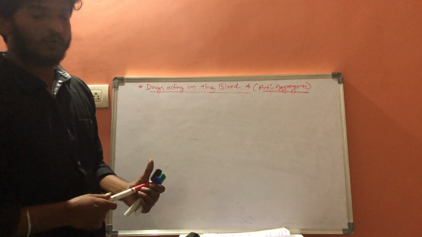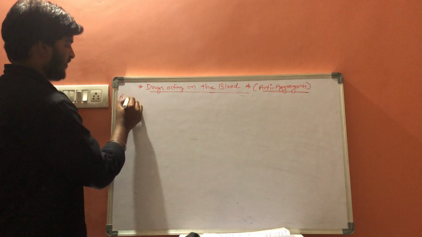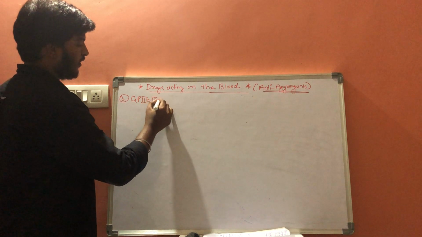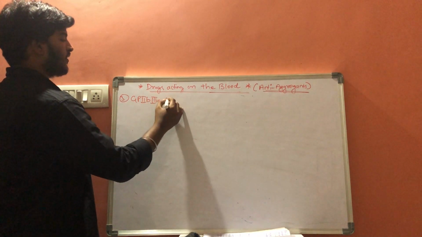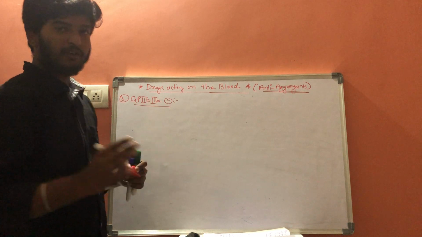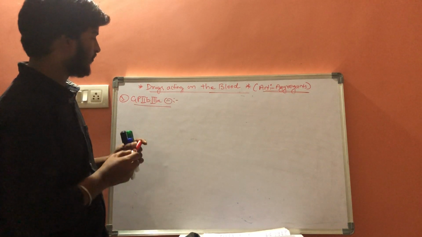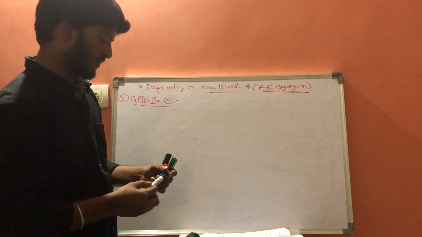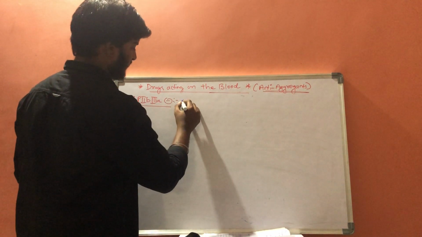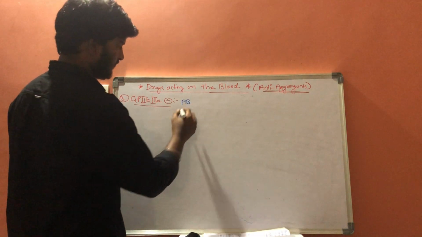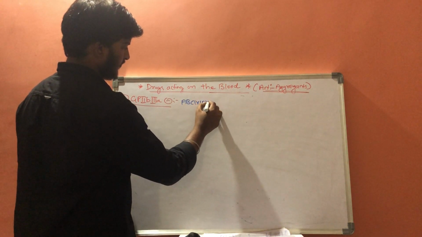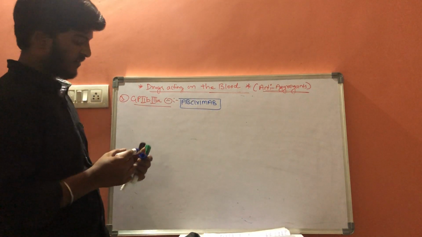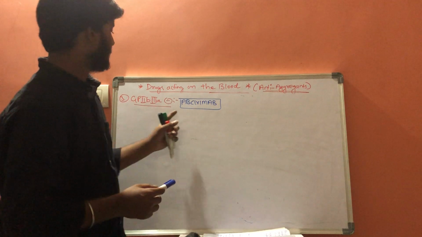Now coming to the third group of drugs, which are glycoprotein 2B3A blockers. So what are the drugs which come under glycoprotein 2B3A blockers? Abciximab. Abciximab is the first drug which comes under glycoprotein 2B3A receptor blockers.